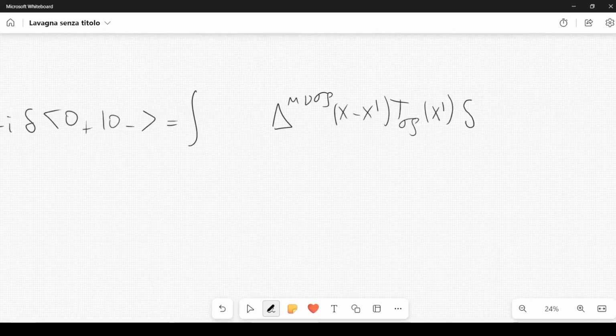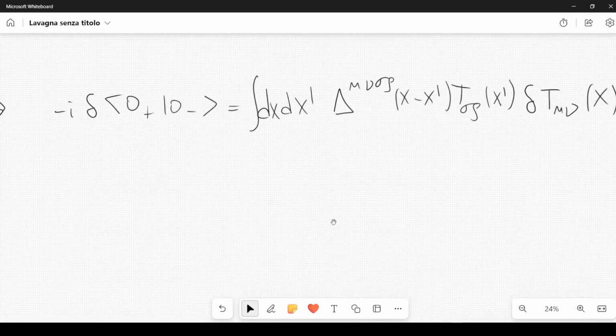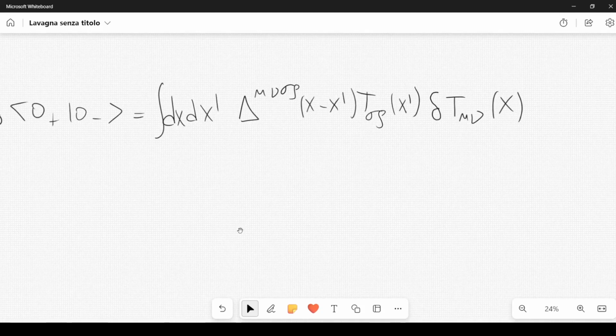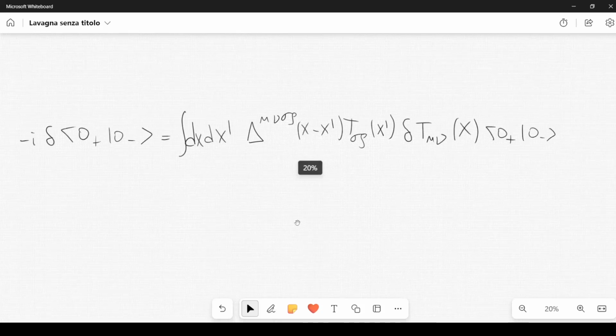So it's not a differential, it's a small change of t mu nu of x. It's a variation. We have to think of this as a variation. You can see that these indices are going to sum, so we are summing over mu and over nu. And in general, we also have to sum over x. So we have an integral over x and over x prime. So pay attention to the differentials that appear here. So we also have to integrate basically over dx over x. And we also have to multiply this by the inner product 0 plus 0 minus, like this.